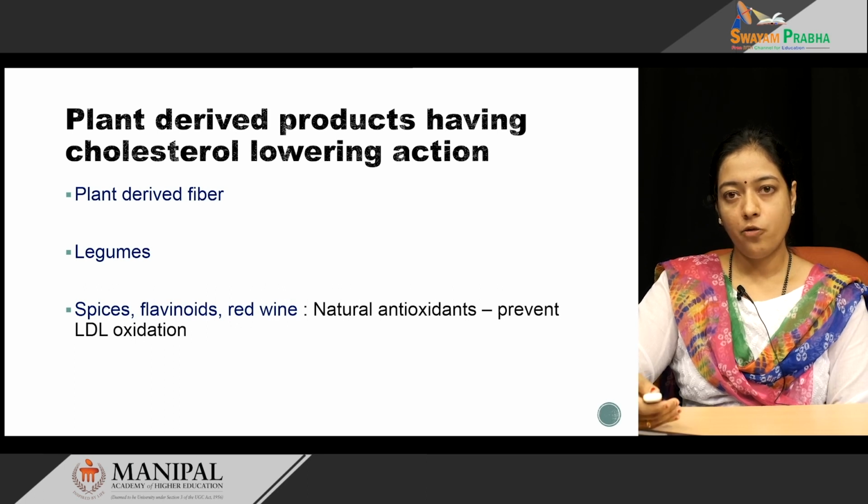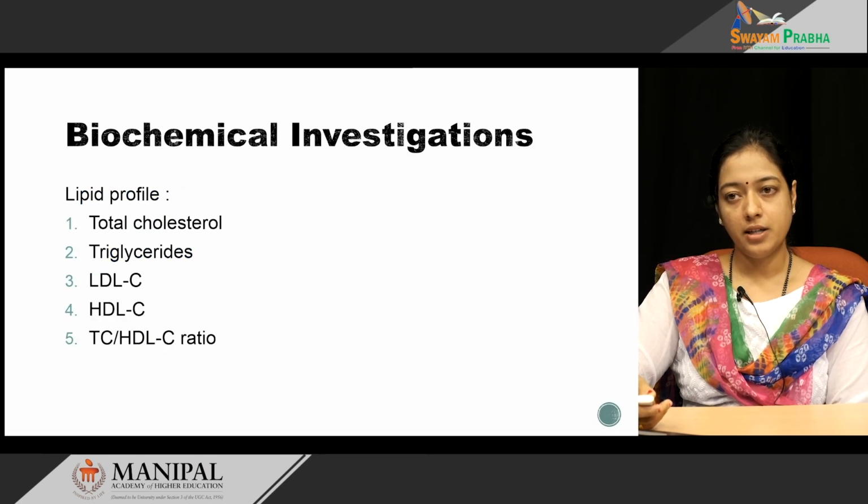So, till now we have discussed the definition, the risk factors, and how we can prevent atherosclerosis. Next we will discuss what biochemical investigations are done in case of atherosclerosis. Commonly done biochemical investigation includes lipid profile.